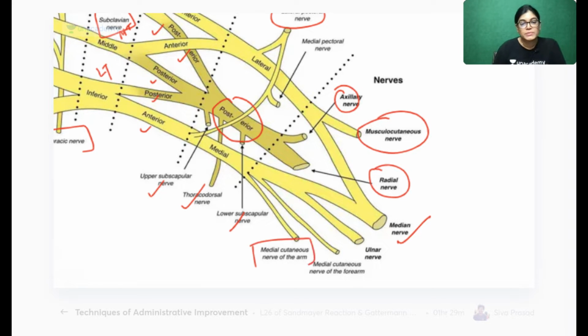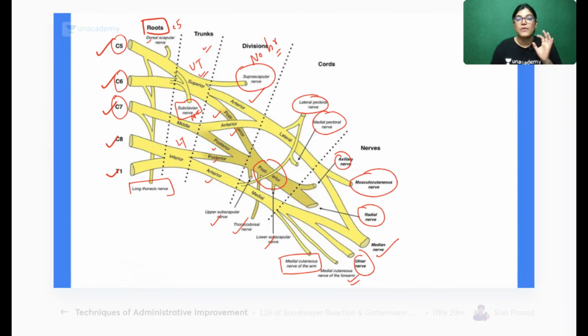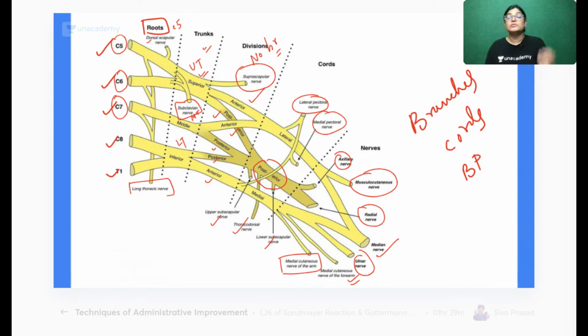Branches from the medial cord are the medial cutaneous nerve of arm, medial cutaneous nerve of forearm, ulnar nerve, medial root of the median nerve, and medial pectoral nerve. So I think most of you are aware of the branches. All of you do revise the branches of the cords of the brachial plexus, and for this diagram you will get the PDF notes. Download the PDF notes and revise the branches.